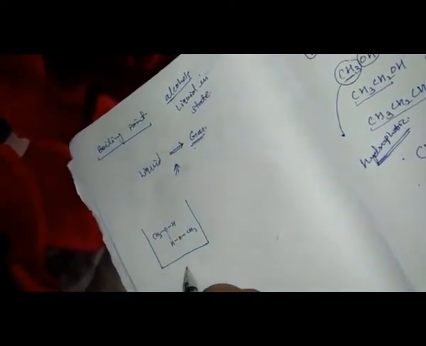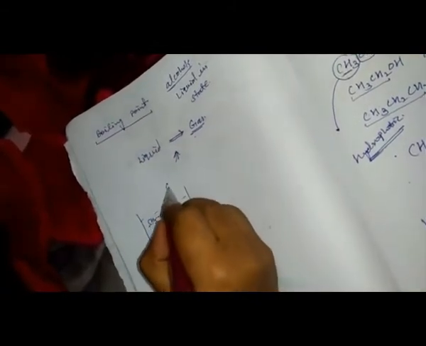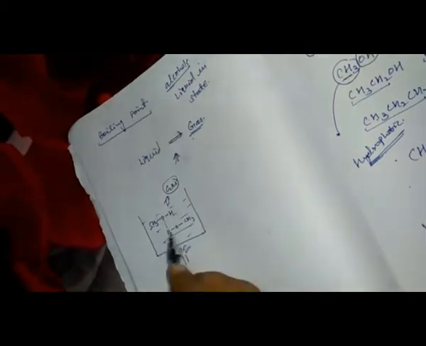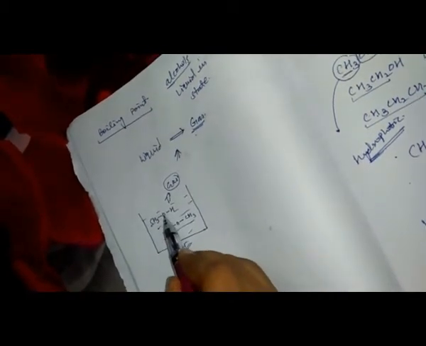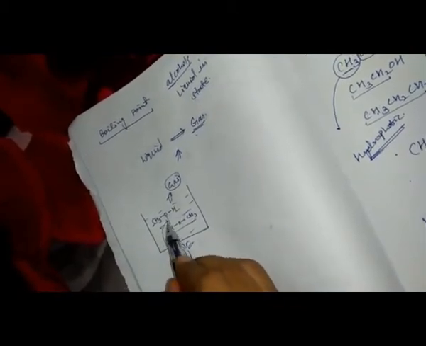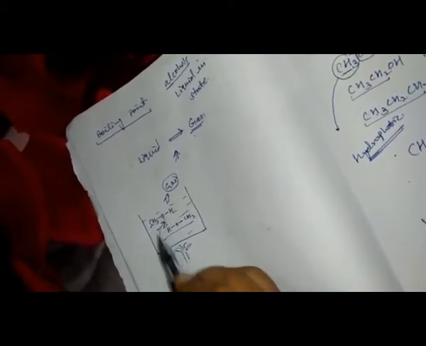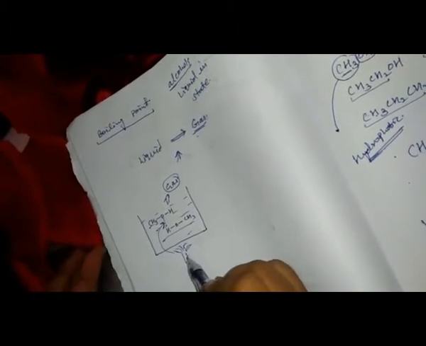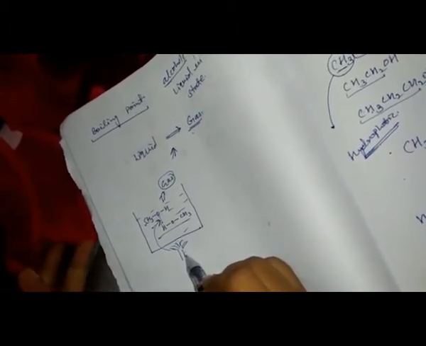If we increase the temperature, what is in liquid form will be converted into gas form. Due to the presence of this hydrogen bonding, we need to break the hydrogen bond, so we need more temperature. The more temperature needed, the higher the boiling point.